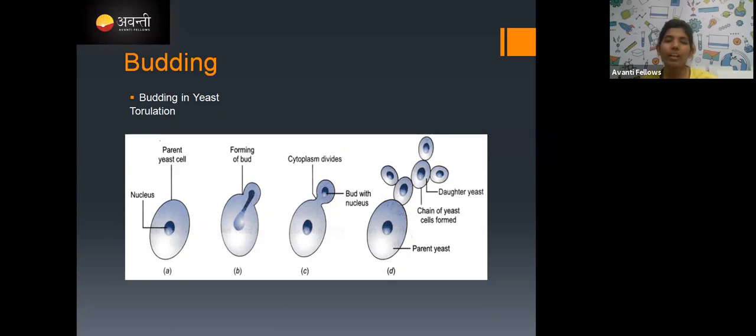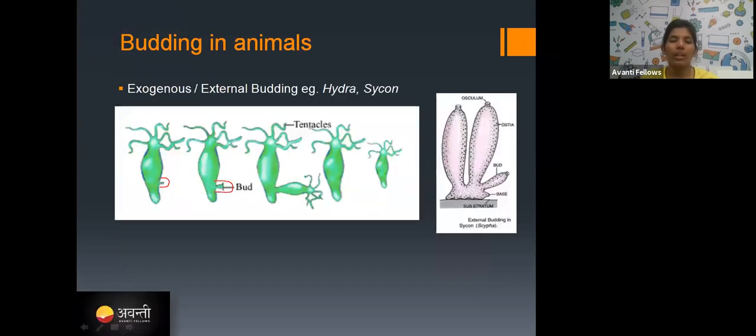In budding, there are two types. One is exogenous budding, or external budding, where the extra growth, or outgrowth, takes place outside the body.